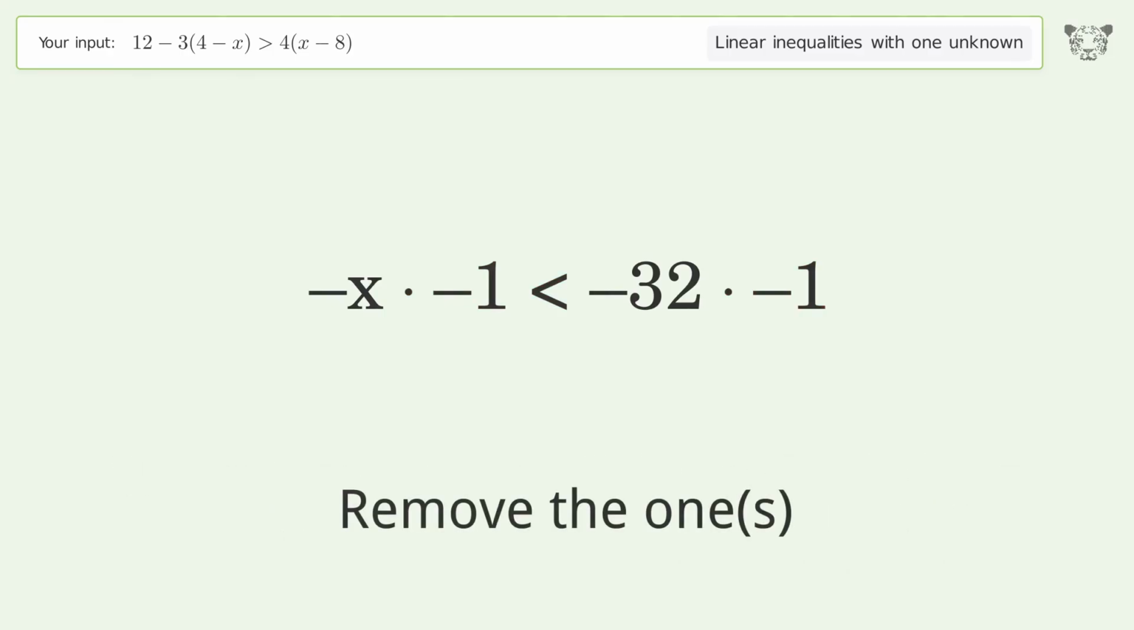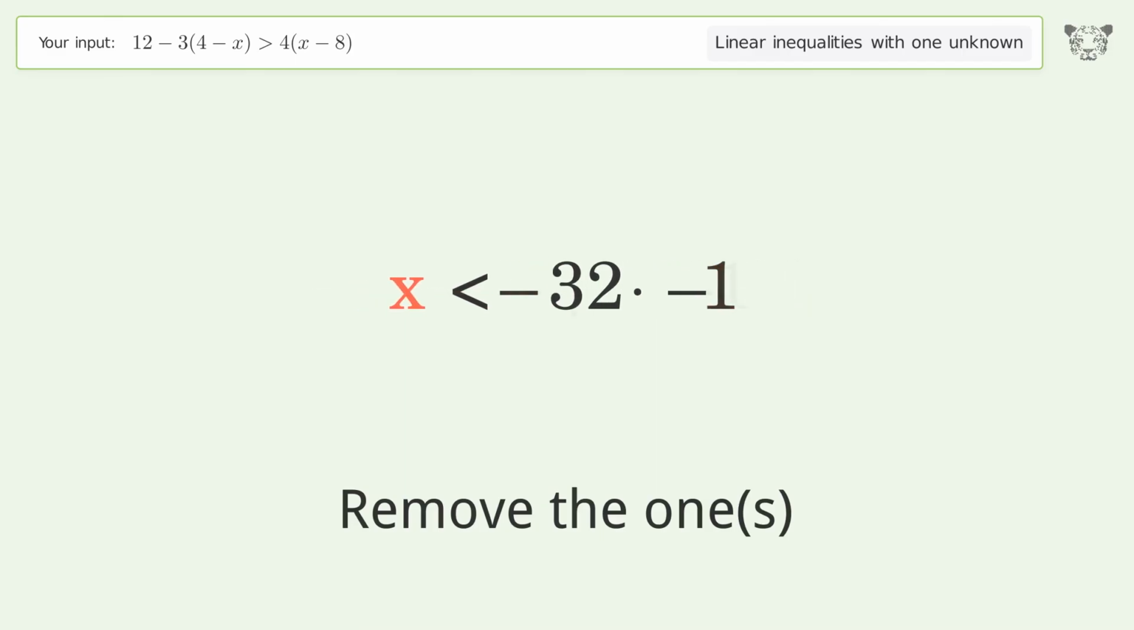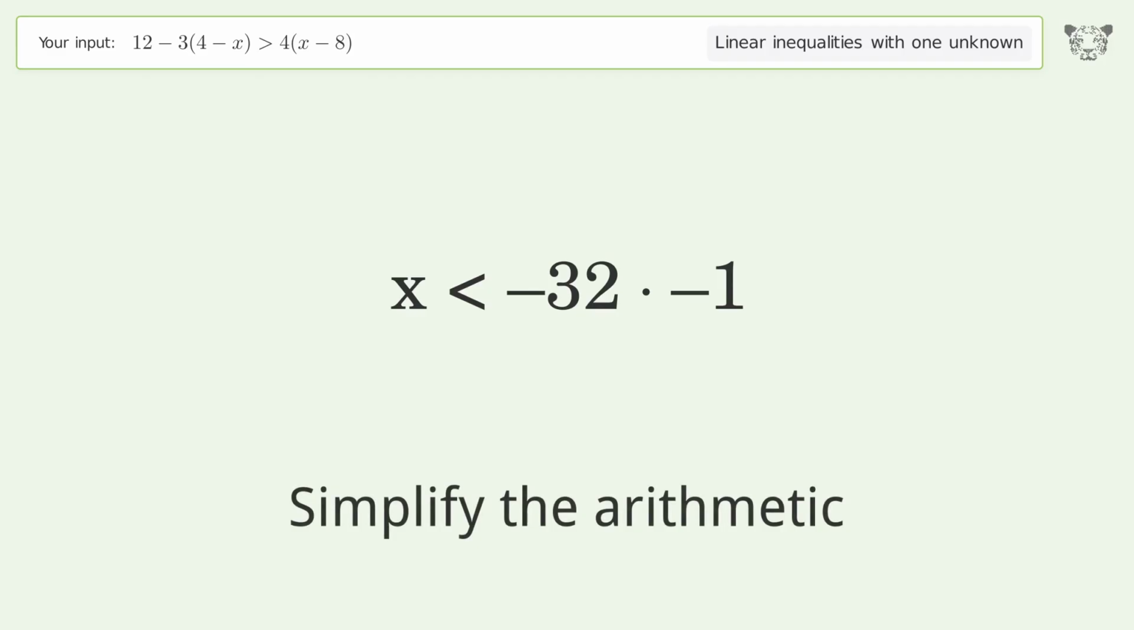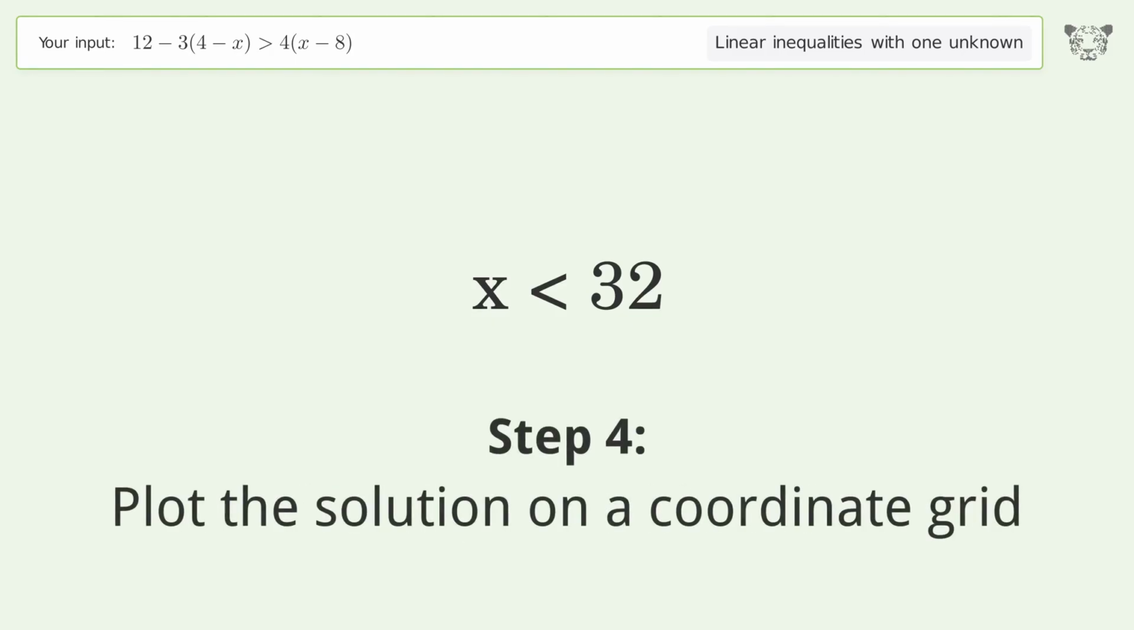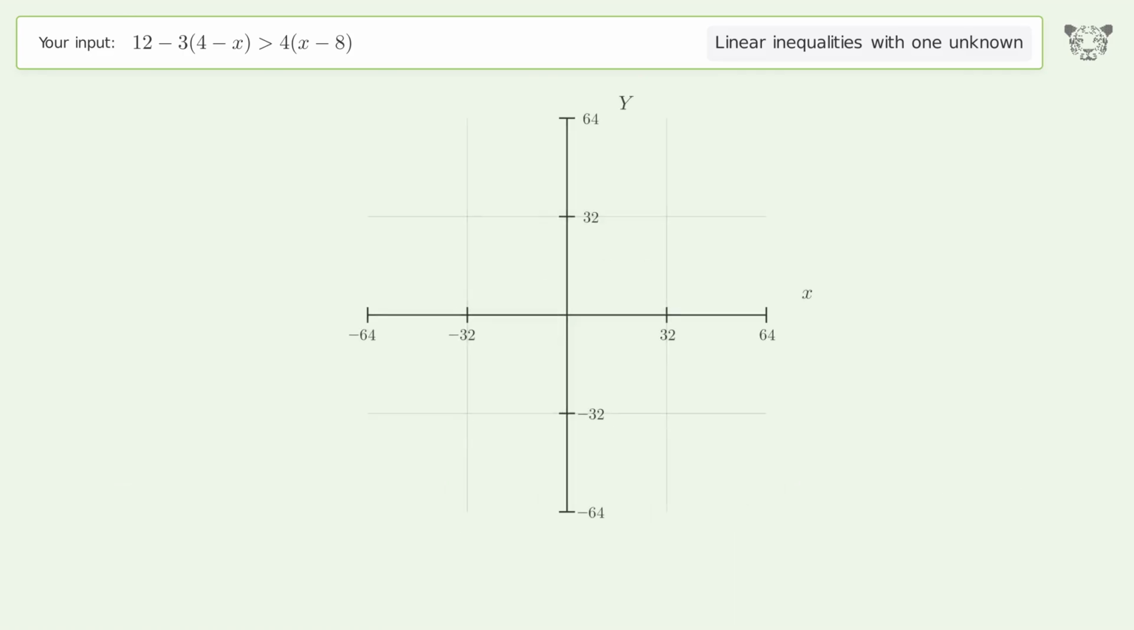Remove the ones. Simplify the arithmetic. Plot the solution on a coordinate grid. And so the final result is x smaller than 32.